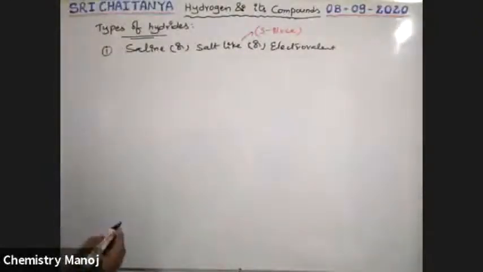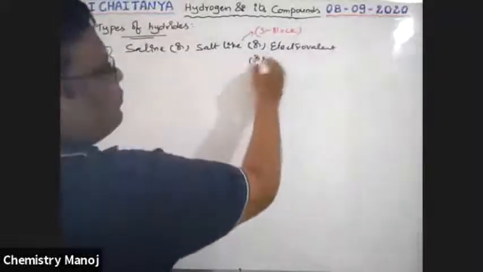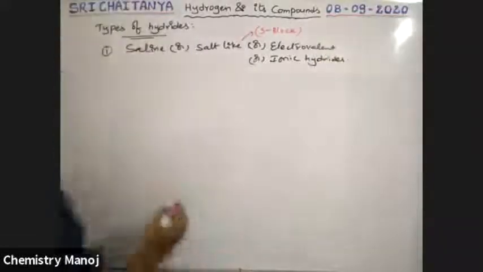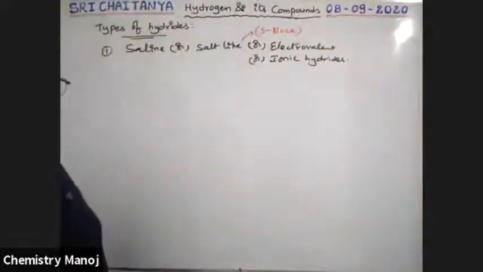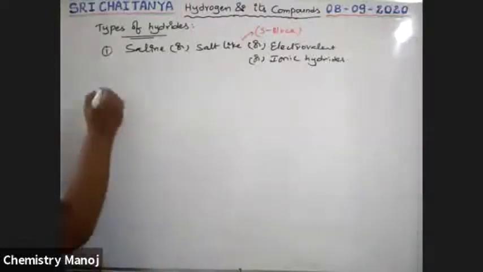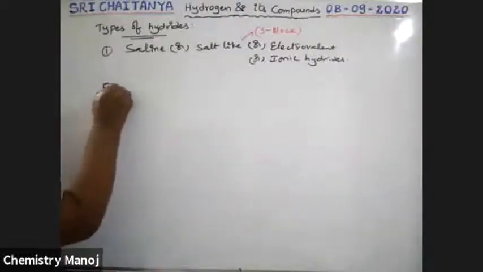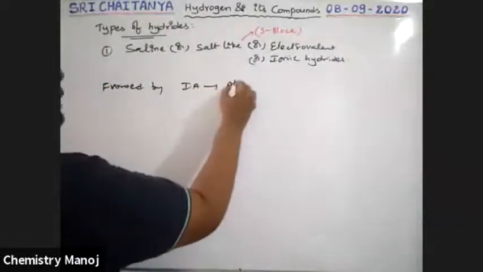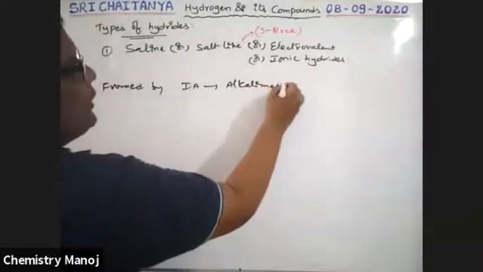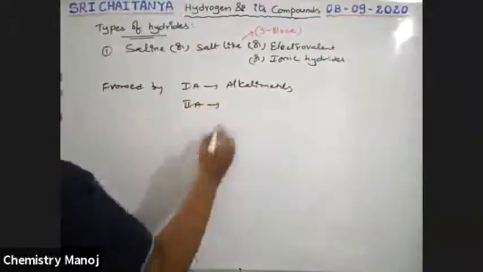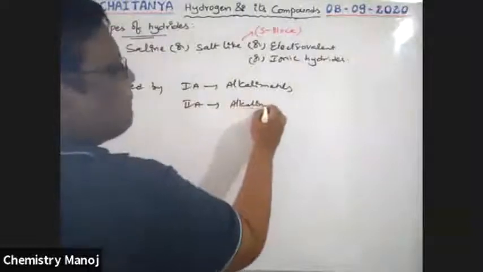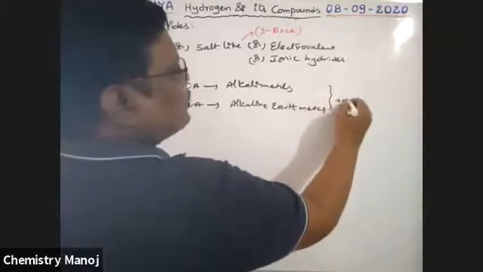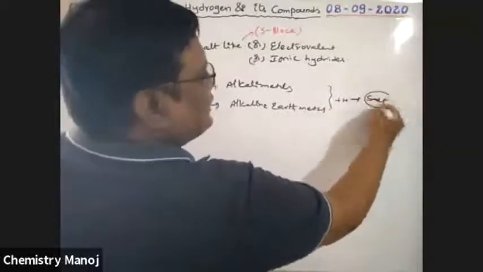So, saline, salt-like, or electrovalent or ionic hydrides. This is the first category, boys. These hydrides are formed by 1A, which are alkali metals, and 2A, which are alkaline earth metals, with hydrogen.